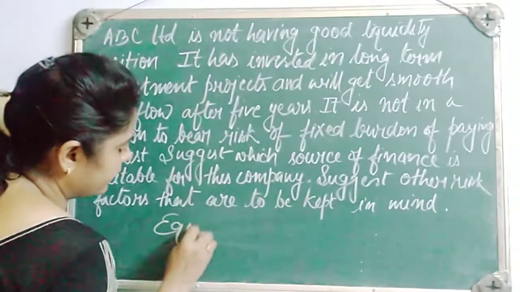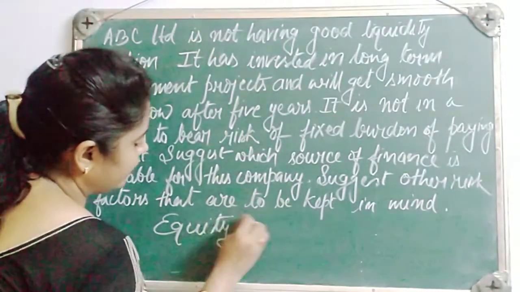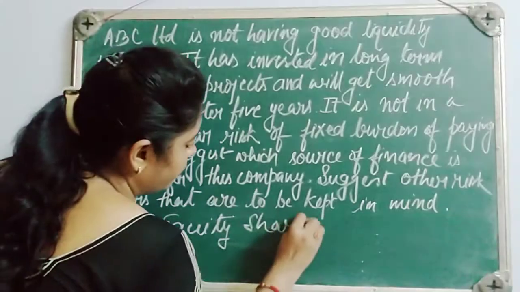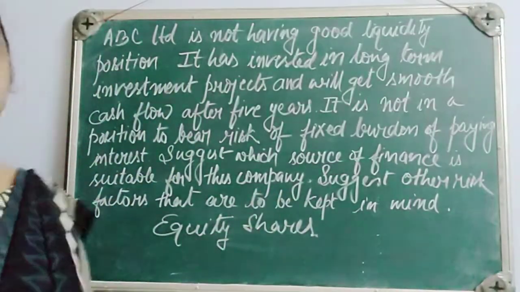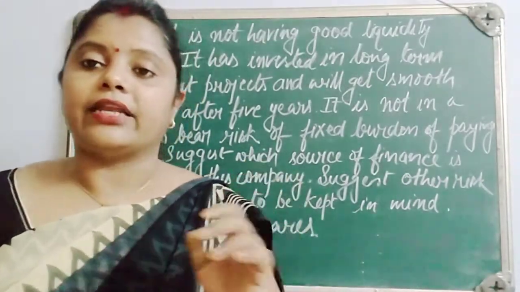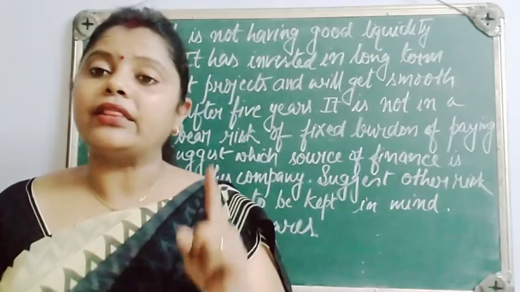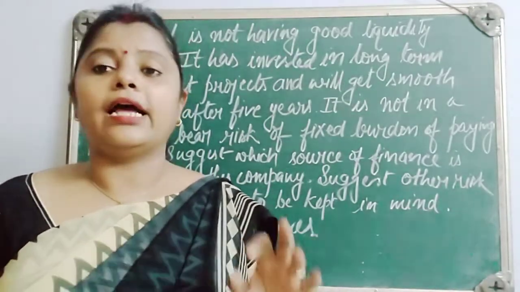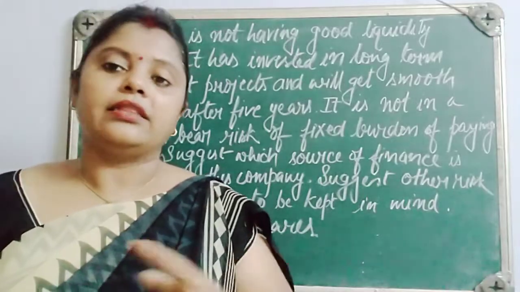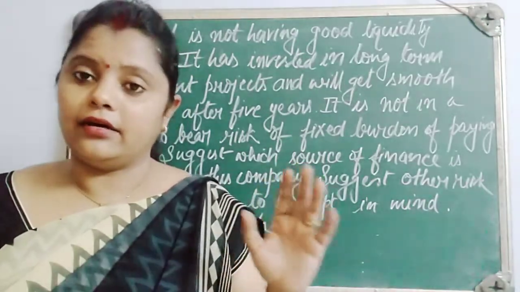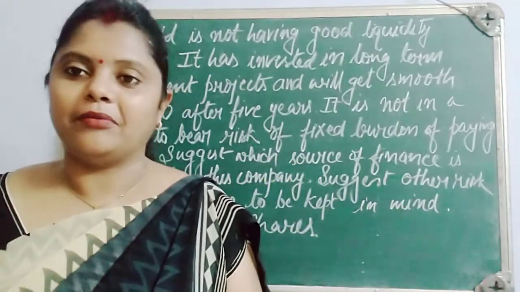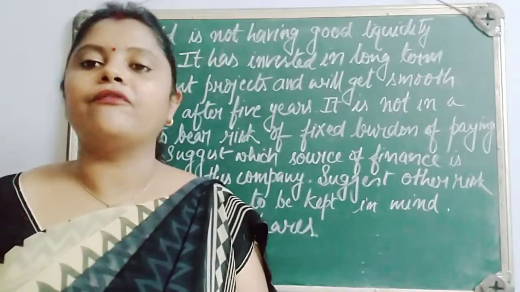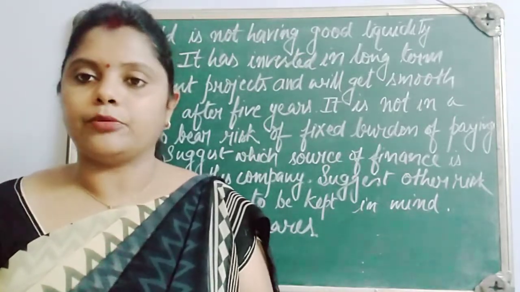That means the company can issue the equity shares, because equity shareholders will get the dividend, they will get the share of profit only when the company earns profit. In case of loss, they are not at all allowed to expect anything from the company, because if the company is not earning profit, how can they share the profit?